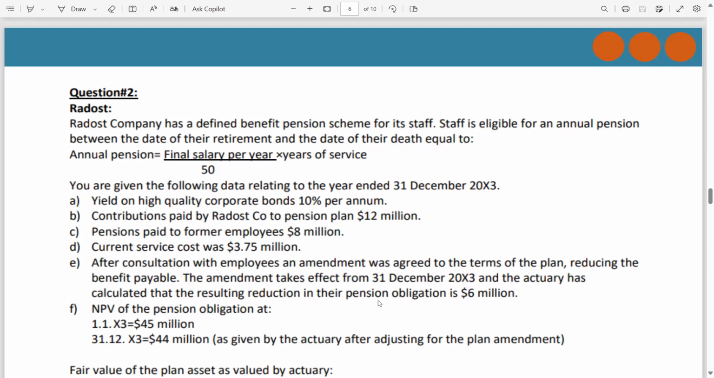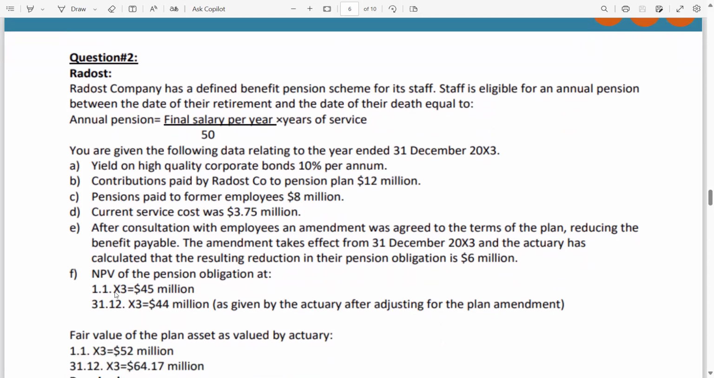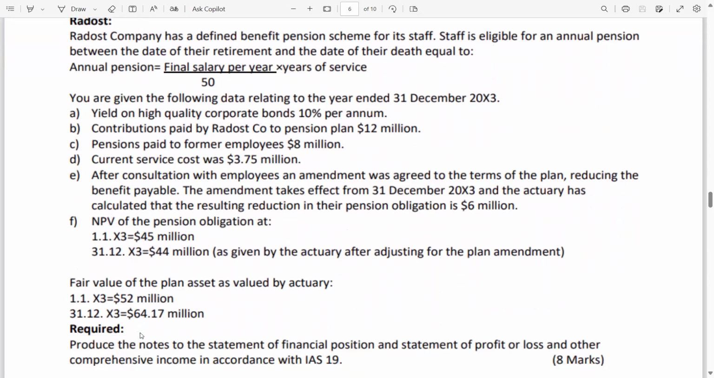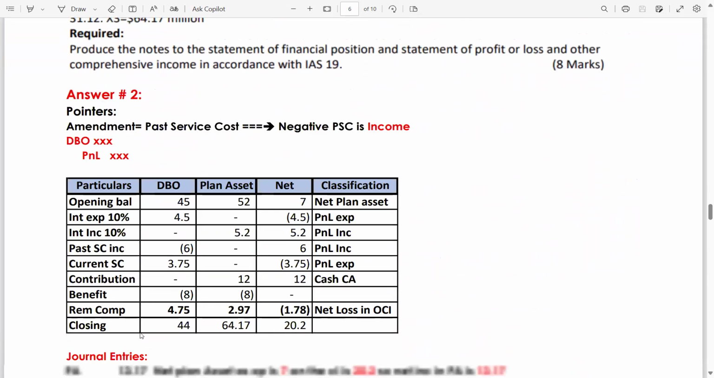Now you can get the idea of past service cost. If there is an amendment and the amendment results in a reduction, meaning negative past service cost, it will become your income. Now, NPO, net present value of the pension obligation: DBO opening is 45 and the closing is 44. Same for the fair value of the plan asset: opening is 52 and the closing is 64.17. Let's solve this question.